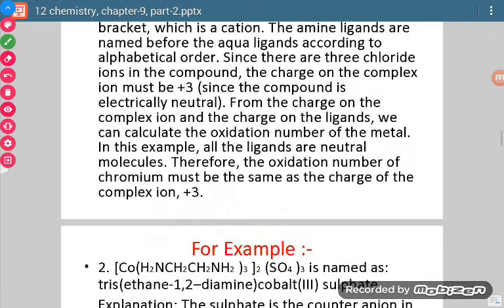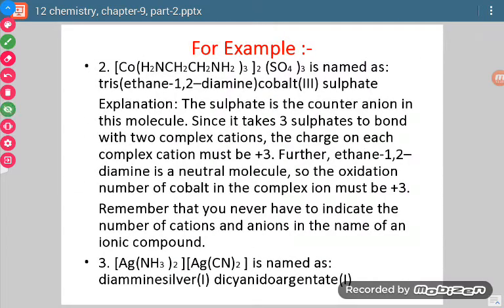Similarly, let us talk about the second example. Now see here what we have taken. We have taken ethane-1,2-diamine. This group is also written like this, en. This is one of the forms, en whole thrice. Now see, if you see this molecule here, the term within the square bracket comes twice and the term outside the bracket is thrice. So what is to be done?